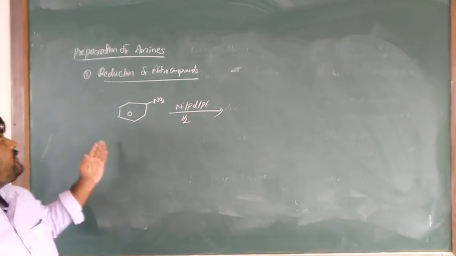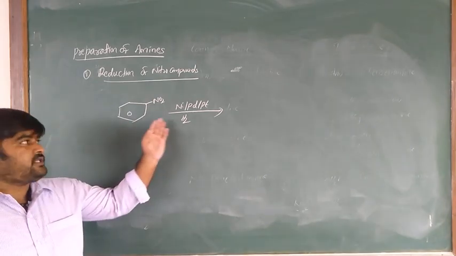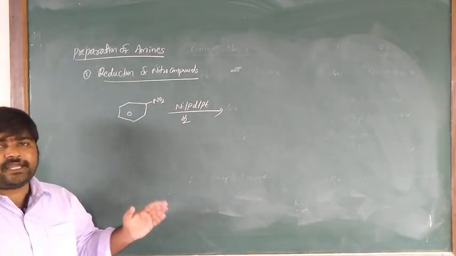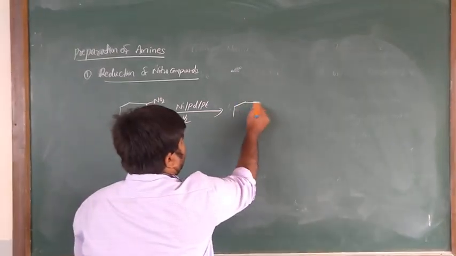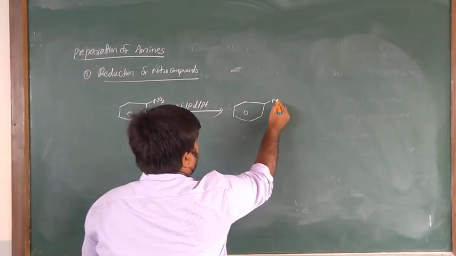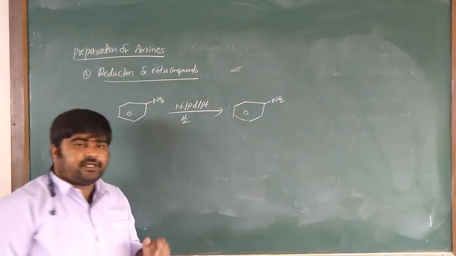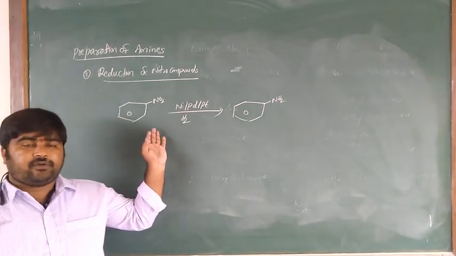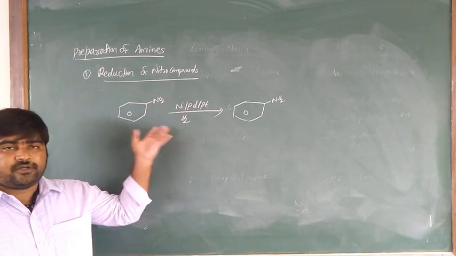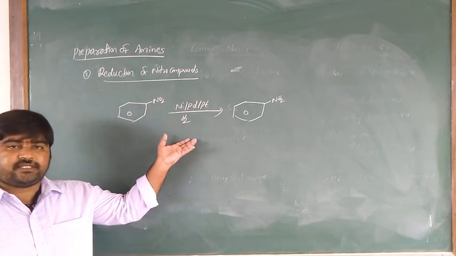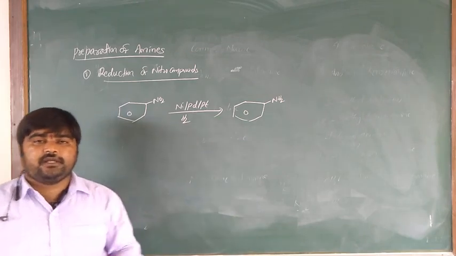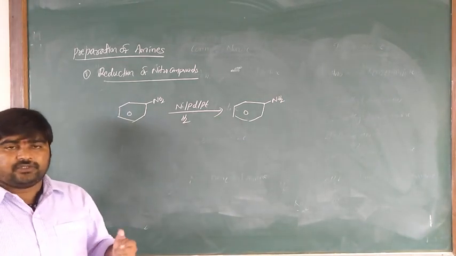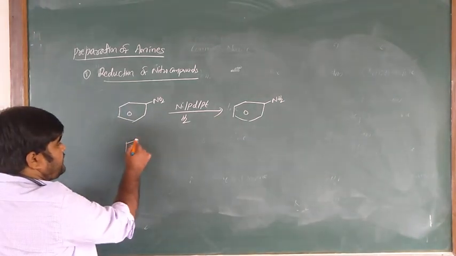So reduction of nitro compounds. Nitro compounds in the presence of reducing reagents such as nickel, palladium, platinum hydrogenation produce the anilines. Nitrobenzene in the presence of reducing reagents like these metallic catalysts, nickel, palladium, platinum hydrogenation, produces the aniline. This is aniline.